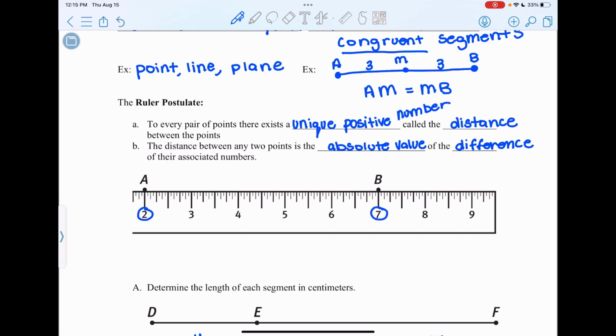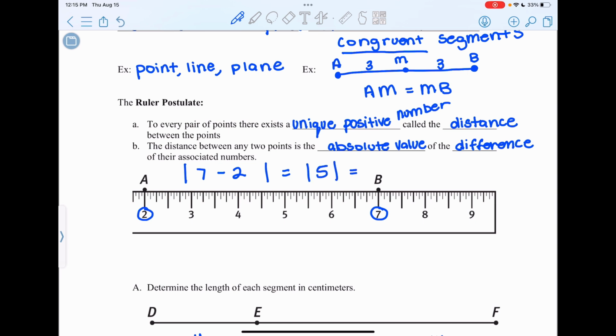To find the distance between these 2 points, we are going to take the absolute value of their difference, which means we're going to subtract them. So if I did the absolute value of 7 minus 2, and remember, absolute value is like a negative magnet. The point of an absolute value is that whatever is inside the absolute value is going to turn positive. 7 minus 2 is 5.